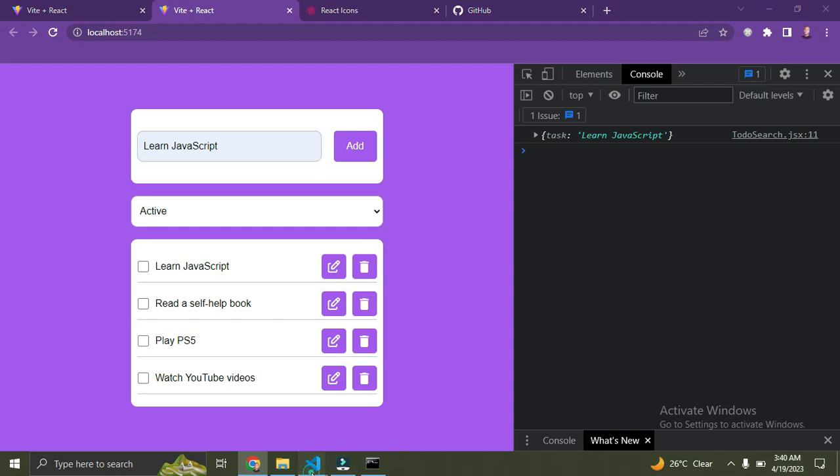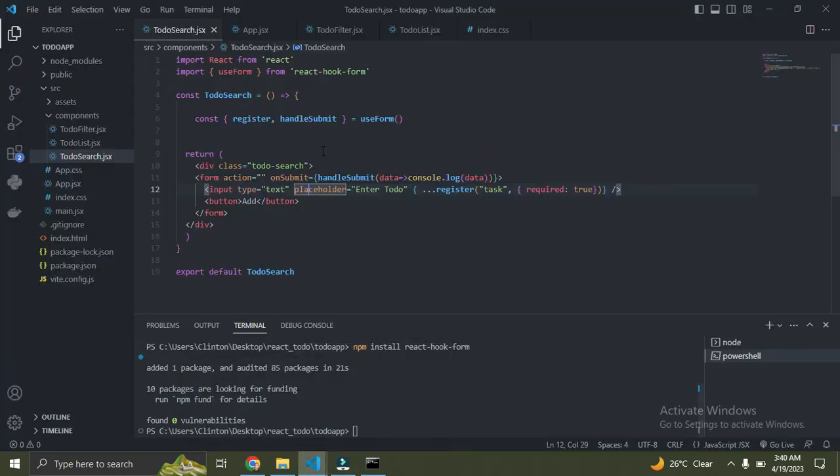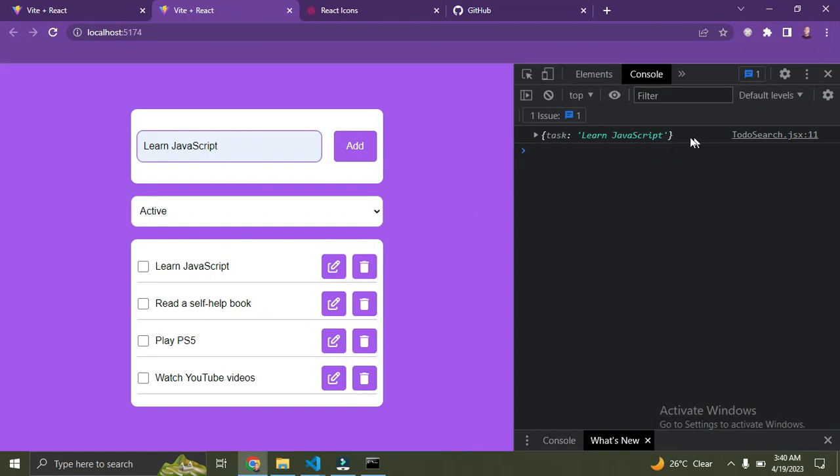So that's what this register does. Register is an object, you understand? It forms an object based on the input in the input field of the form. Hope you understood now. So we have our task and the value is JavaScript. Remember, if this field is empty, so let's make the field empty now. Click on add. Nothing happens, right? It does not return anything. So it makes sure that you pass in a value into this field.